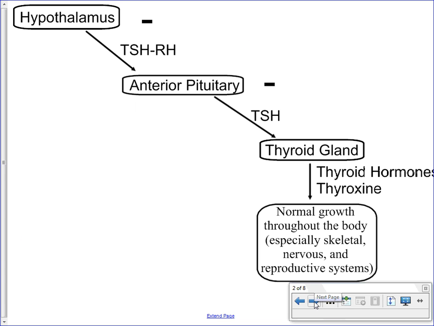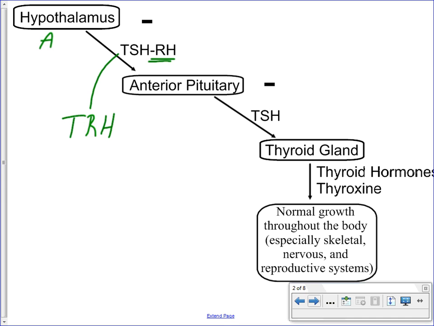This picture here is showing the glands that are involved and at least the abbreviations for the hormones that are involved with the thyroid gland and the eventual production of what we call the thyroid hormones. So you can think of these glands as being gland A, in the brain, the hypothalamus, neurosecretory cells that are producing and releasing a releasing hormone, abbreviated here RH. And this one produced by the hypothalamus, it is thyroid stimulating hormone releasing hormone. Sometimes you will also just simply see this as thyroid releasing hormone or TRH.